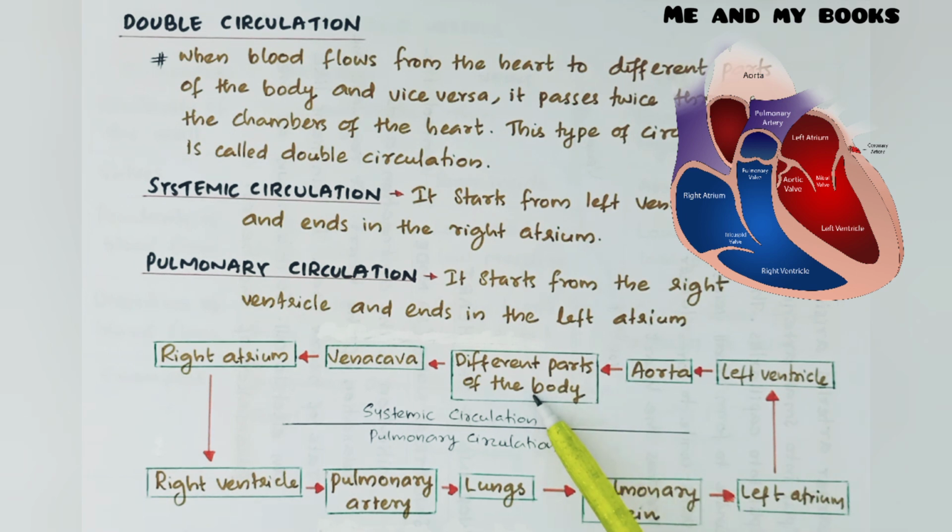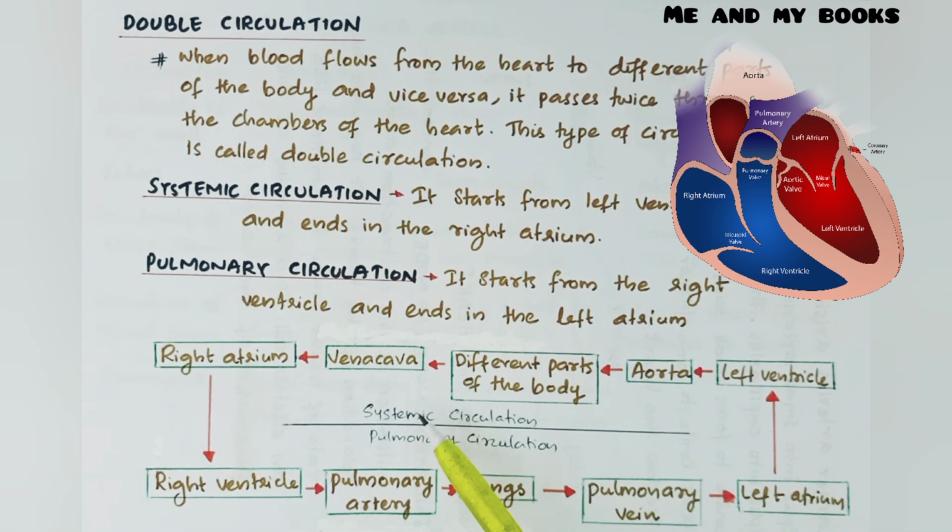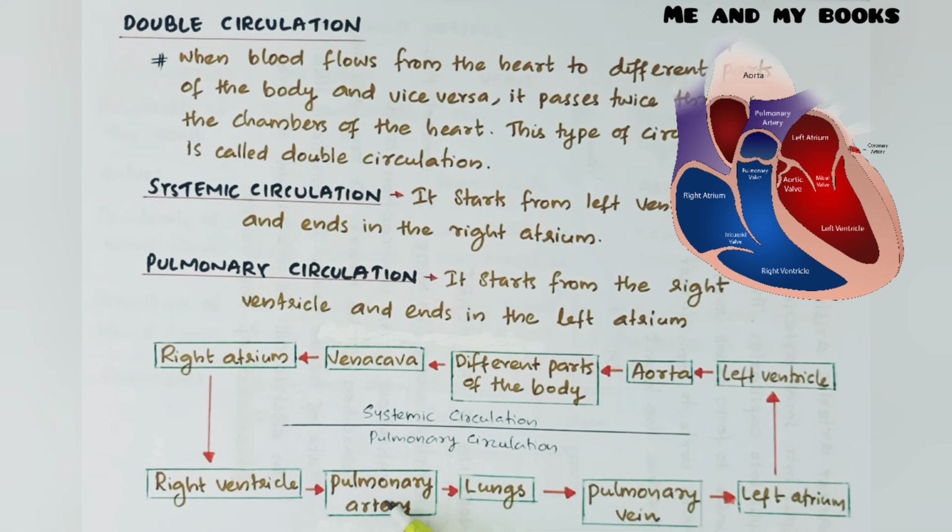From the body, the vena cava collects the blood again and moves it to the right atrium. This is called systemic circulation. And what is pulmonary circulation? From the right ventricle, the pulmonary artery carries blood to the lungs. From there, the pulmonary vein carries it to the left atrium. This is called pulmonary circulation. Together it forms the double circulation.